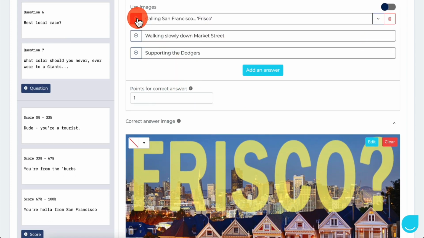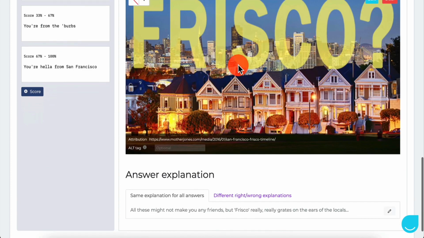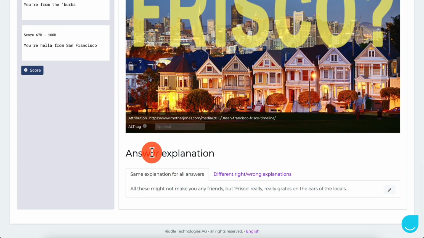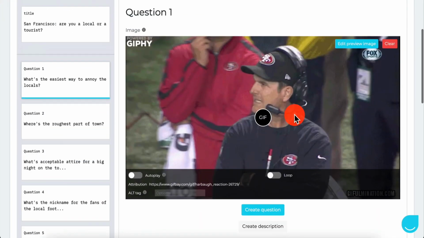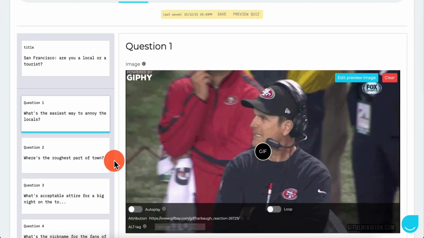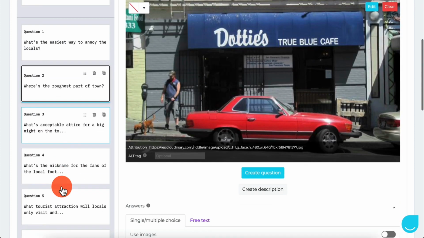So once we specify the correct answer, we have points, right? And then you have the answer explanation. All this might not make you any friends, but Frisco really grates on the ears of the locals. Absolutely true. Because locals do not call it Frisco, right? They call it SF. They call it something else. So then it says, you got a lot of other questions.